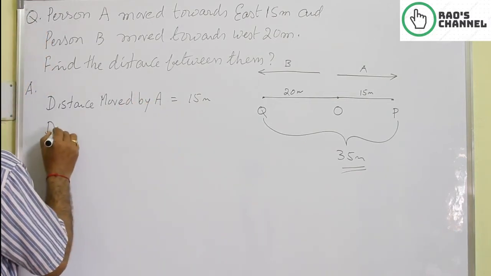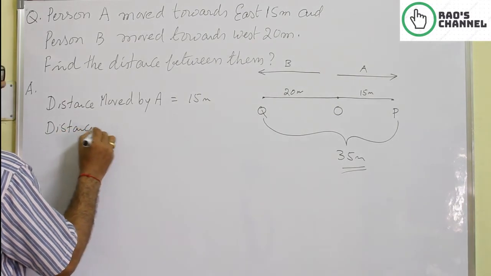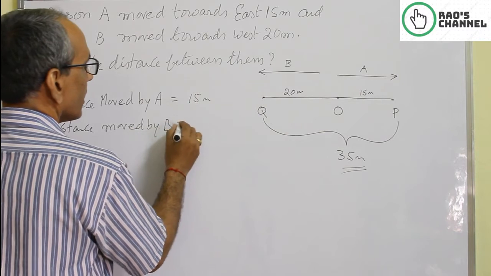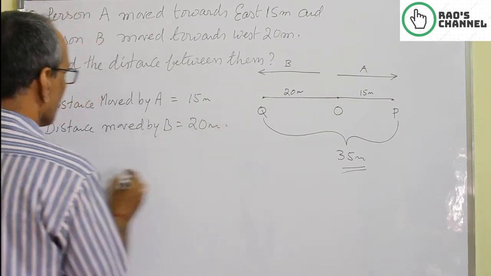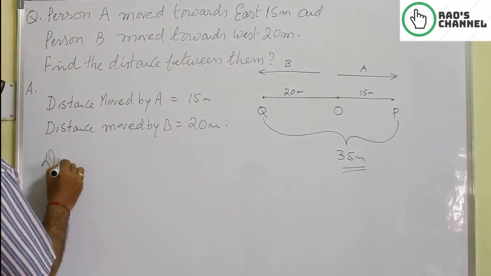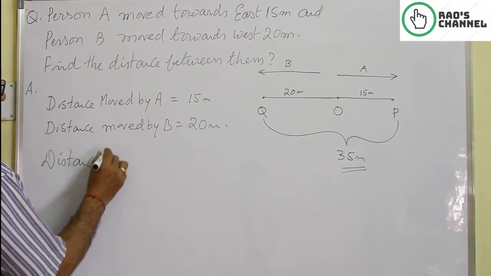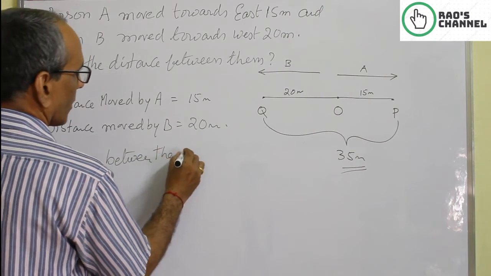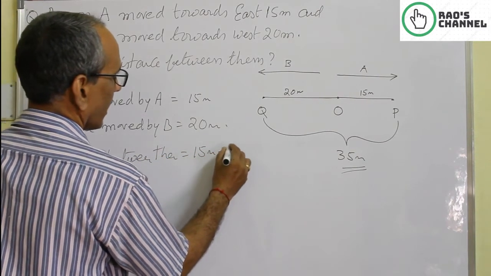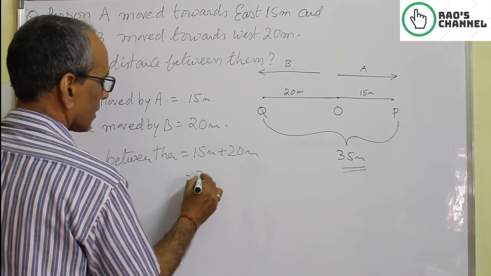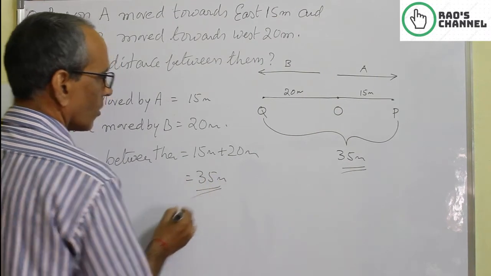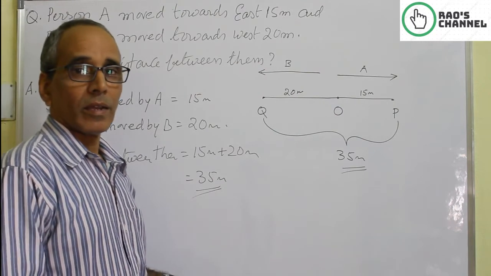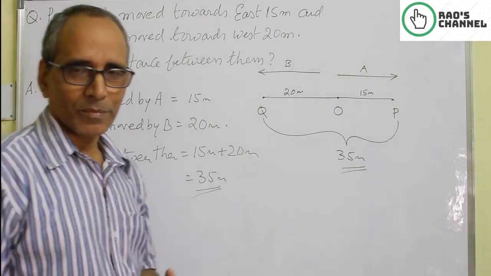Distance moved by B is 20 meters. Finally, distance between them is 15 meters and 20 meters, together 35 meters. See how simple the answer to this question is. It is simple if you draw a diagram.